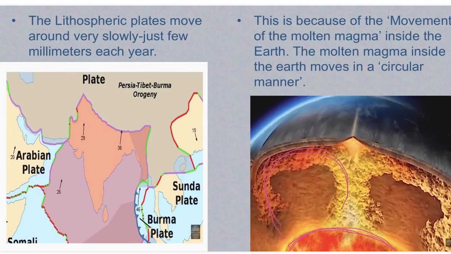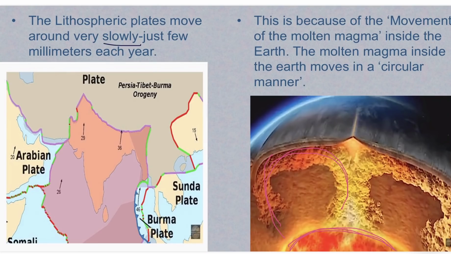Now the lithospheric plates move around very slowly, just a few millimeters each year. These plates are not static and they are always moving, and their movement is very slow and gradual.